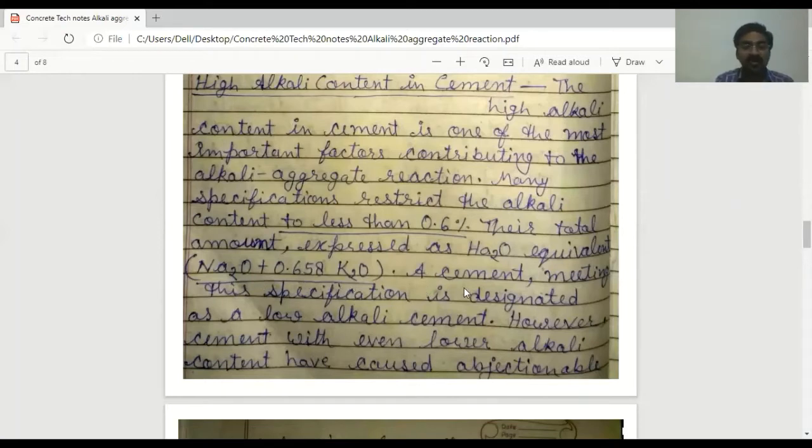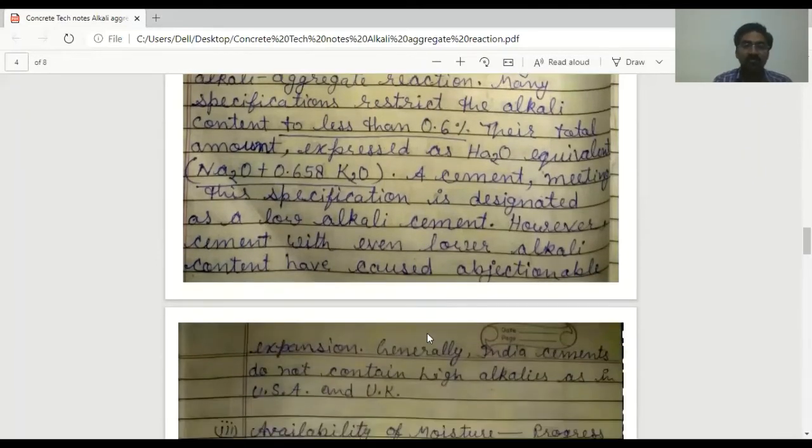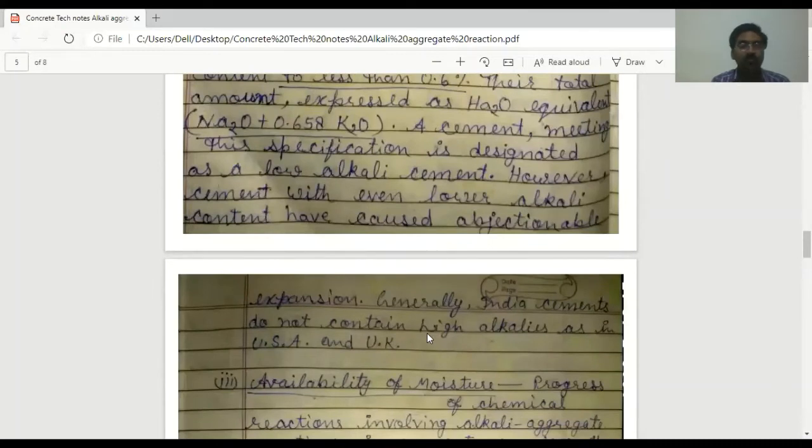A cement meeting this specification is designated as a low alkali cement. However, cement with even lower alkali content has caused objectionable expansion due to other factors.